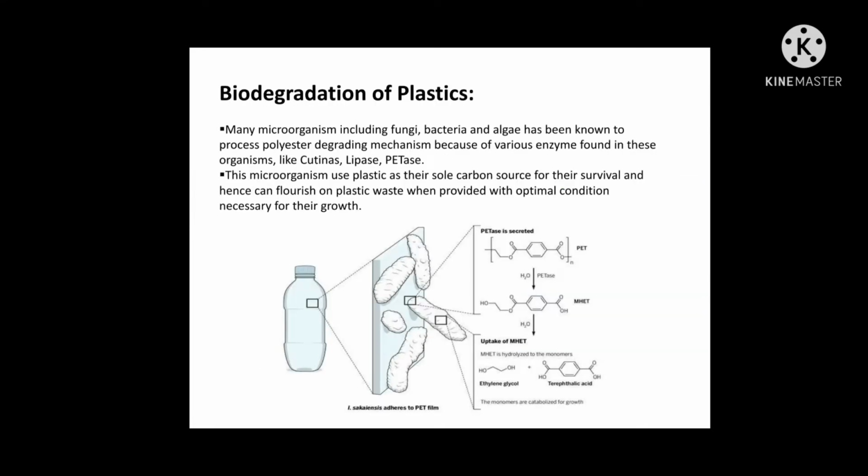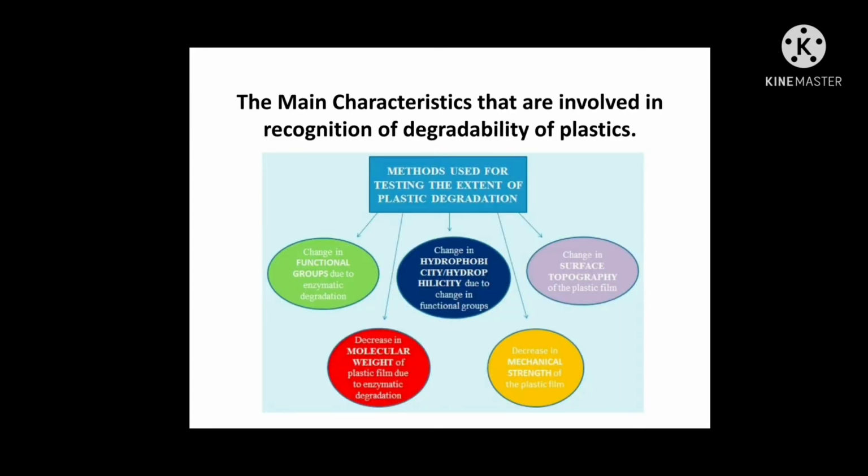So, there are some microorganisms which can degrade plastic by their enzymatic reaction. As we can see in this slide, the microorganism first adheres to the surface of the plastic and then secretes the enzyme which actually degrades the plastic. And after degrading it, the microorganism uses the carbon source from it for its survival. Hence, they can flourish on plastic waste when provided with the optimal conditions necessary for their growth, like pH, temperature, etc.